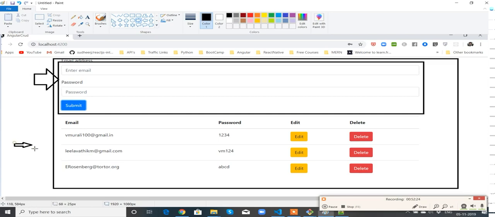This is child and this is parent. So whatever we have done from parent to child, now in this scenario from child to parent, this is one scenario I want to cover in my next video.